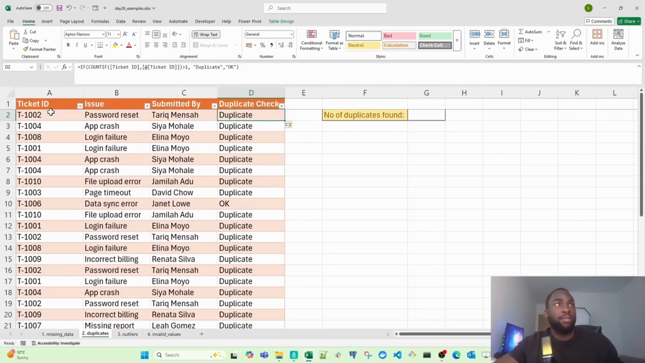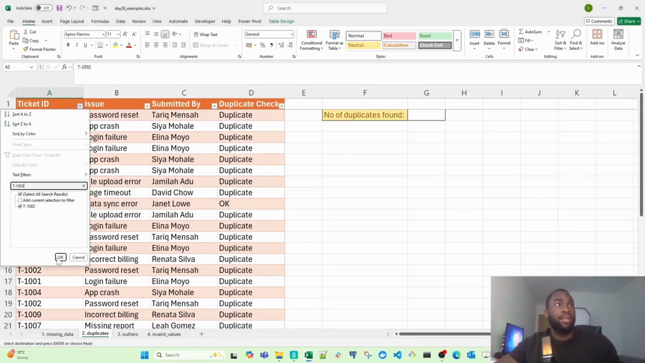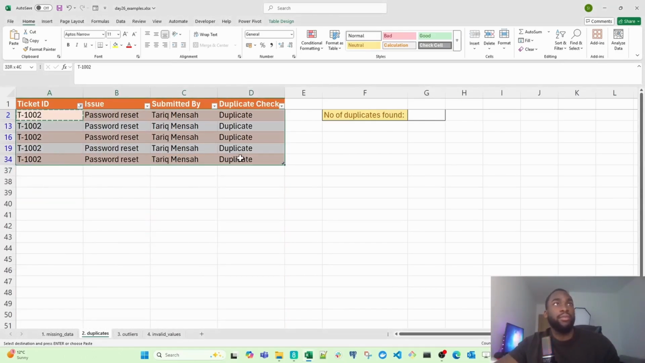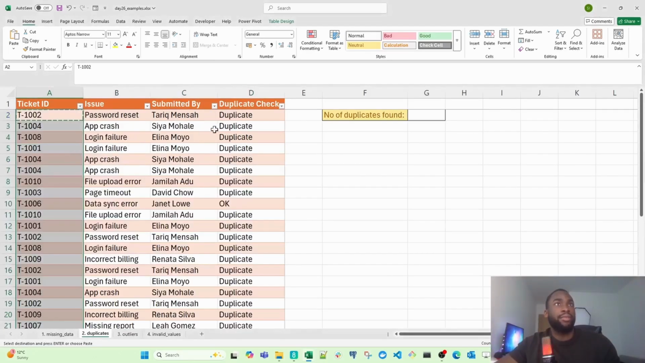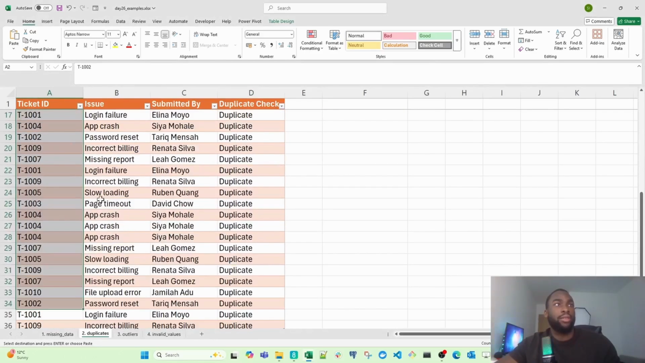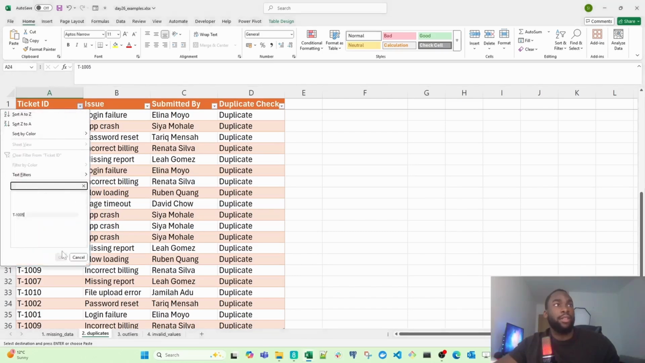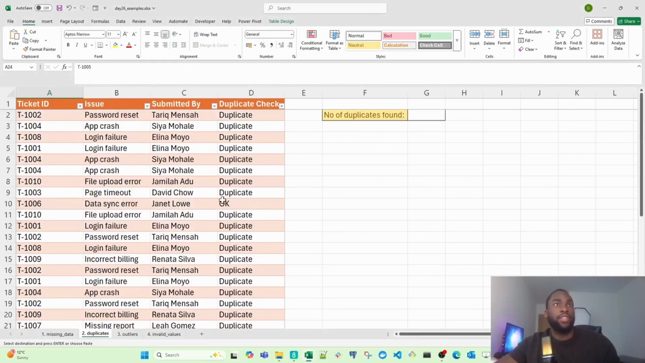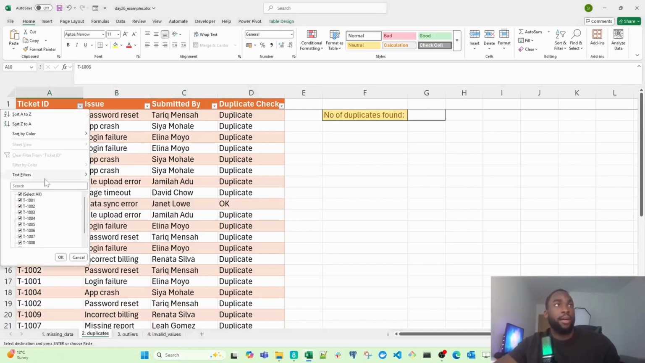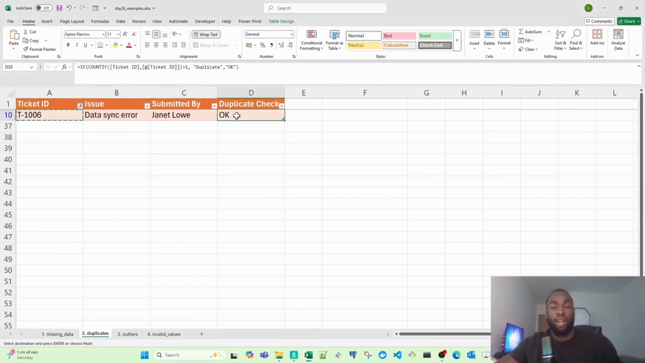If I want to check myself, I can copy this ticket ID and paste it here. Click OK. As you can see, this is truly a duplicated ticket. Let me clear the filter. What else is a duplicate? Let's scroll down and pick 1005. Let's find out. That's also a duplicate. So it looks like our formula is working. Let me even check whether this one is a duplicate. It's saying it's not, but let's confirm that. And there you go, so our formula does work.